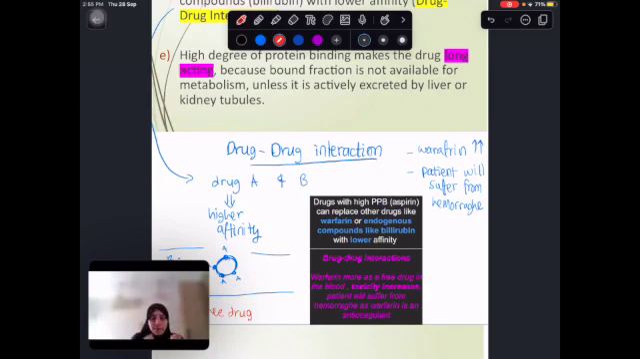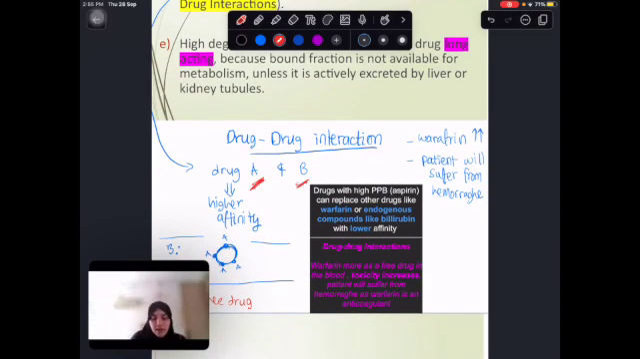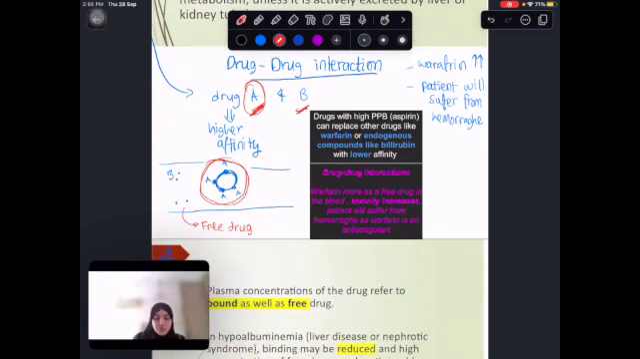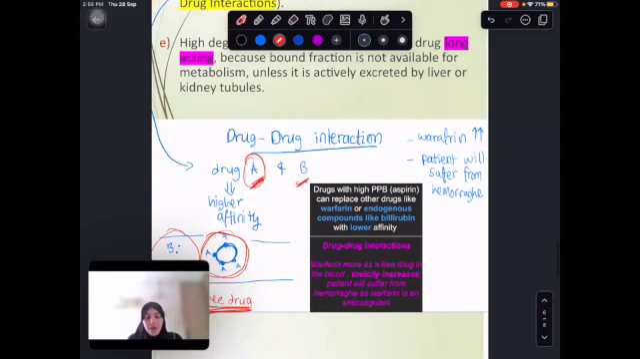Okay, it's a competition. Drug A and drug B are competing to see who can bind to the albumin more. If drug A has a higher affinity, which in this case it does, this means this is the one that's going to be attaching to the albumin. It has a stronger ability or degree to attach. Okay? This means that, as we can see, most of the A is bound and B is mostly free drug. Okay? Now, there can be a problem in this instance.